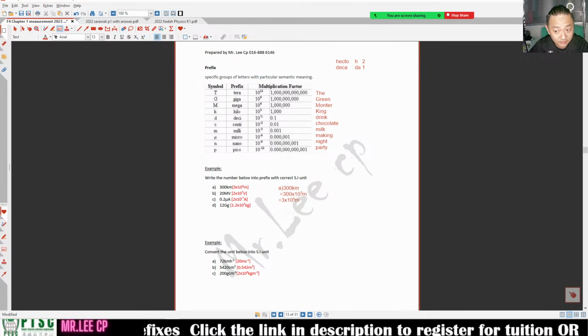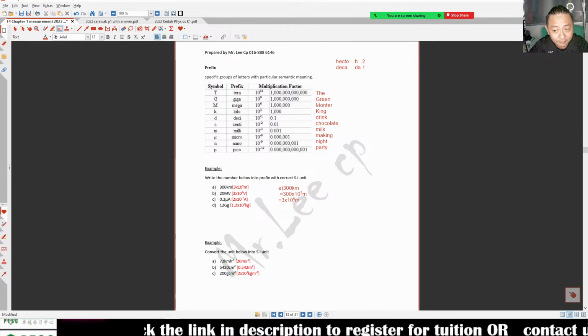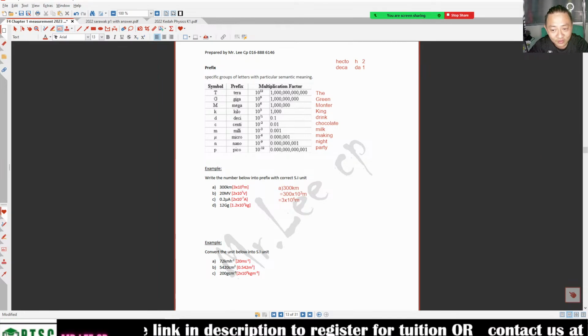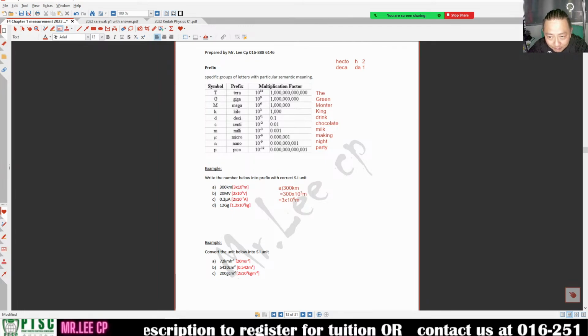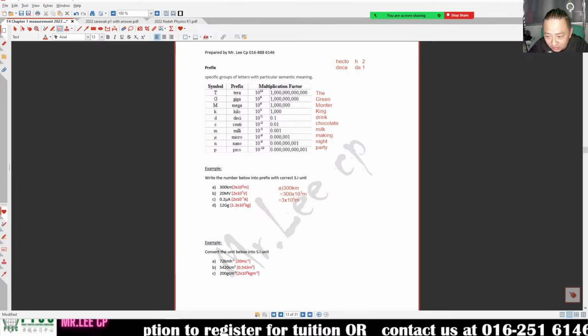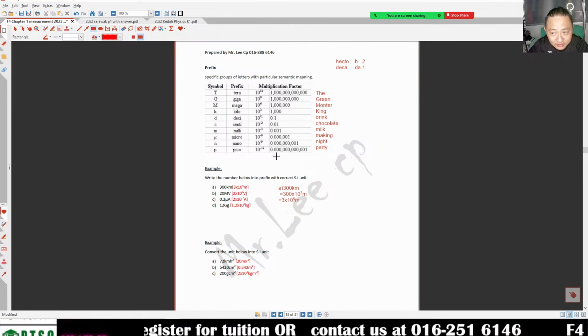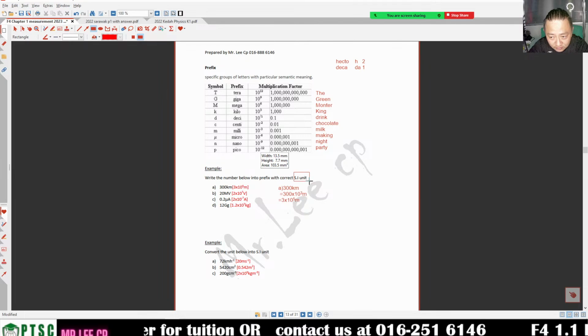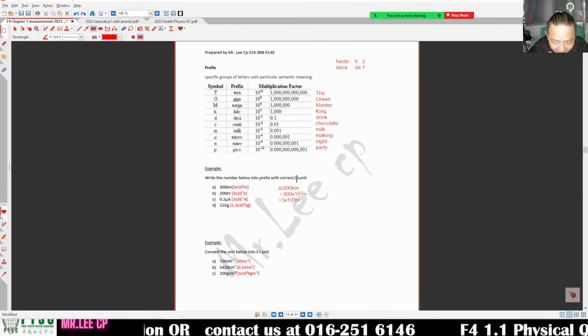I hope you're okay. This one is still easy. 20 megawatt. Mega, big M. Megawatt. I'm sorry, the question here is actually wrong. Not SI unit.